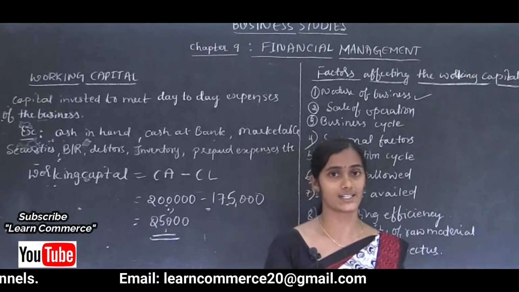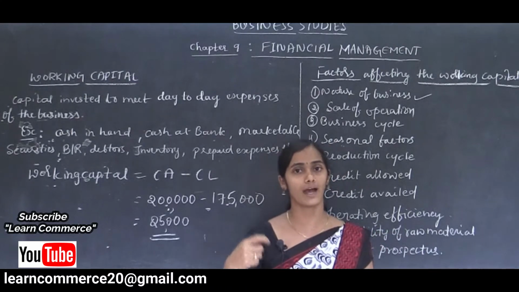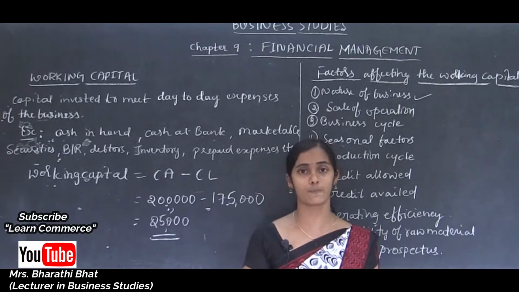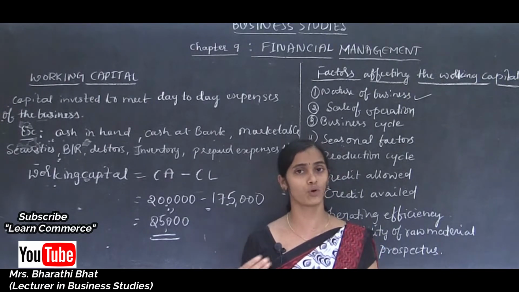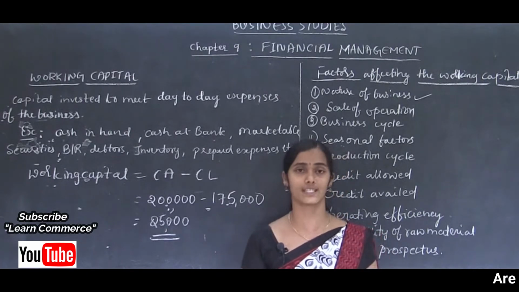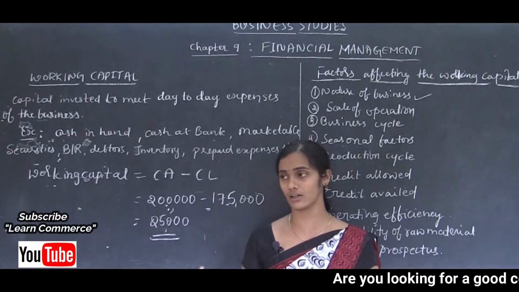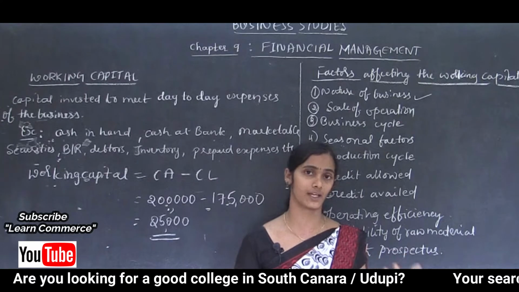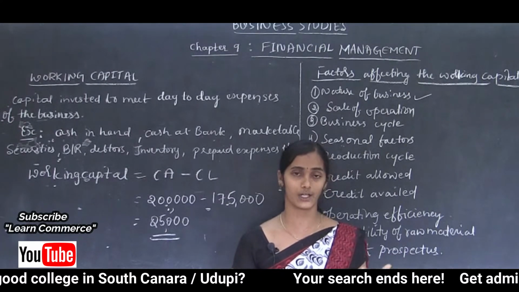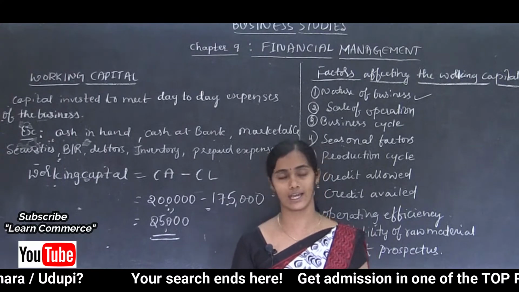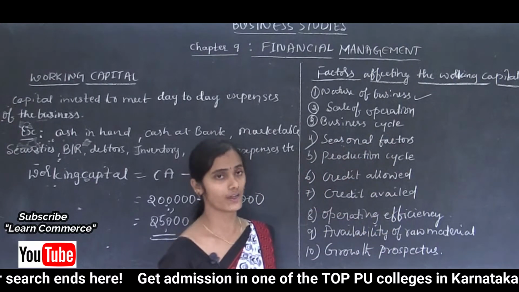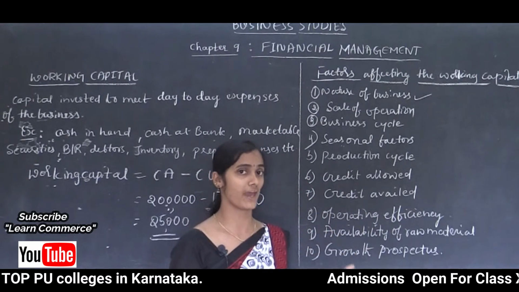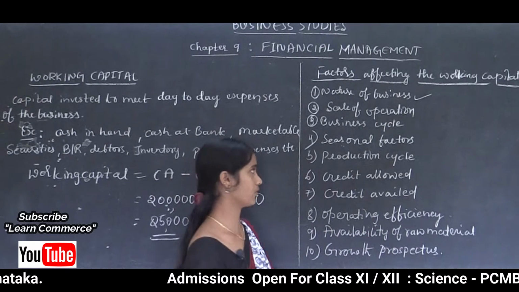Those industries have to produce by using working capital to meet those expenses. At that time they require more working capital during the season. During the off season they need not invest much in working capital because the demand is very low for such a product. At that time their production is also very low, so they can manage with less working capital. So seasonal factors also affect the requirement of working capital. Based on the company's nature, the financial manager has to decide about the requirement of working capital.